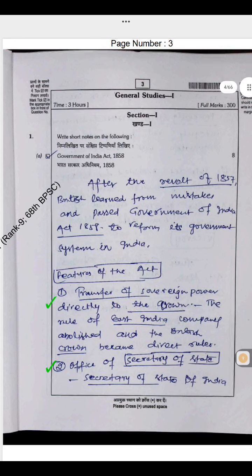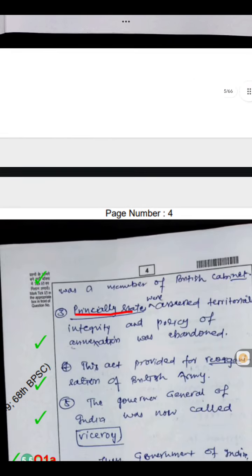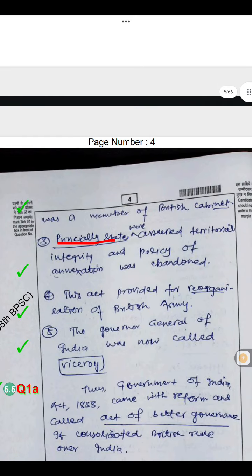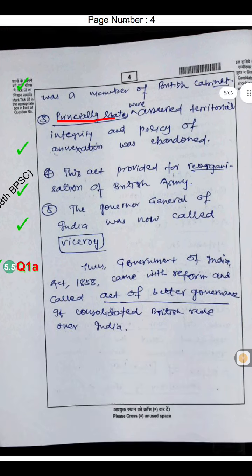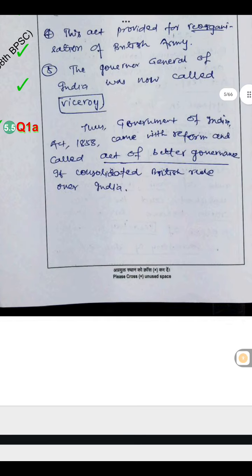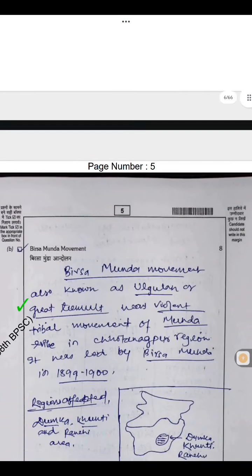Office of Secretary of State. The Secretary of State for India was a member of the British Cabinet. The princely states were assured of their territorial integrity and the policy of annexation was abandoned. This Act provided for reorganization of the British Army. The Governor-General of India was now called Viceroy. Thus, the Government of India Act 1858 came with reform and is called the Act of Better Governance. It consolidated British rule over India.